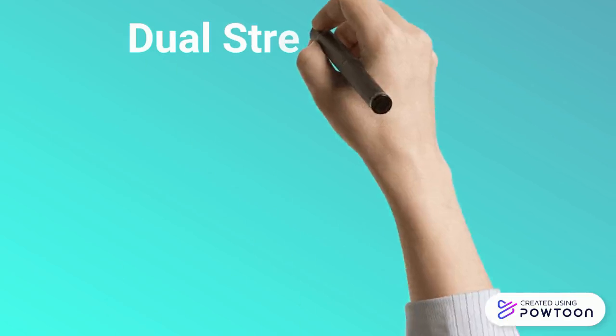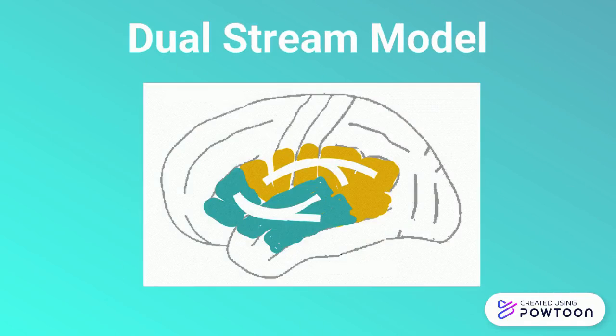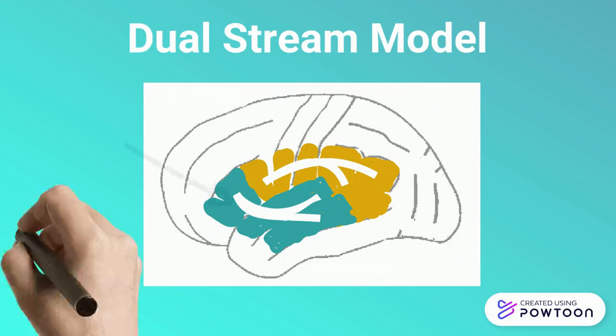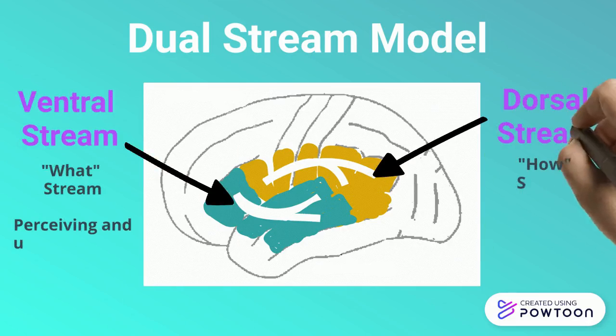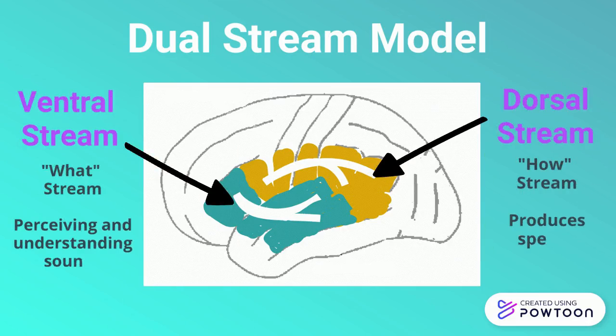The dual stream model is a recent model that states language has two concurrent, parallel anatomical processing streams. A ventral stream for mapping sound onto meaning and a dorsal stream for mapping sound onto motor productions and articulation.